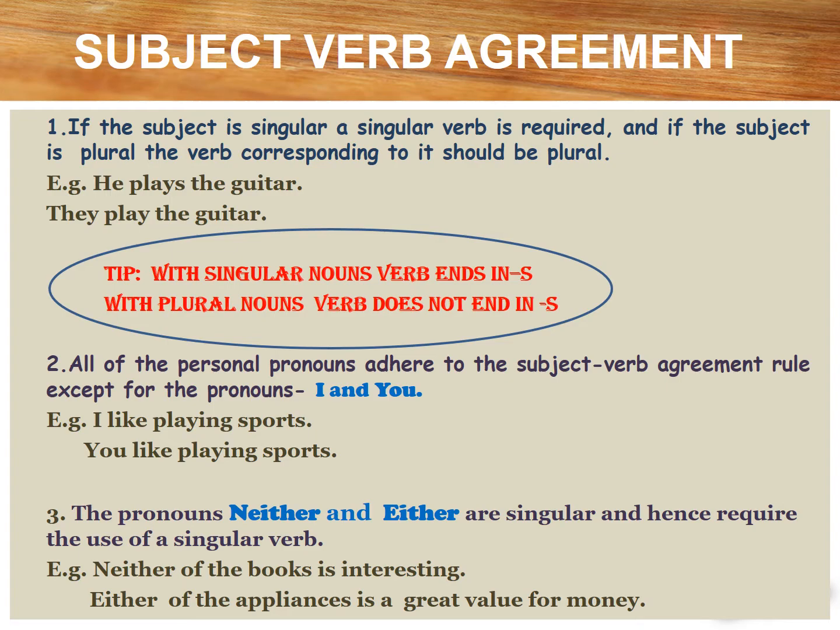The pronouns neither and either are singular and hence require the use of a singular verb. For example, neither of the books is interesting. Note that in this example with neither, we use the singular form of the verb is. Either of the appliances is a great value for money.